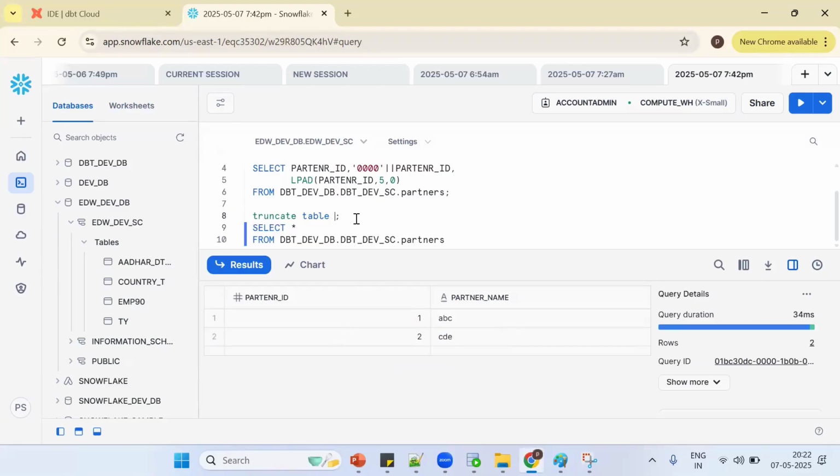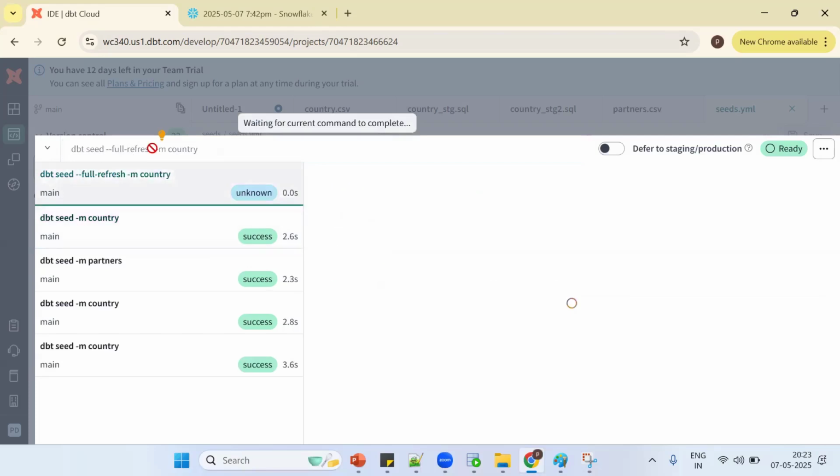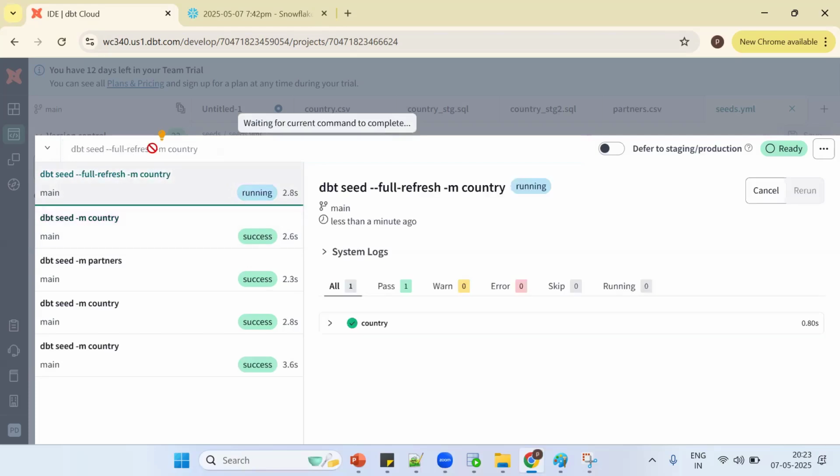Instead of doing all this, see, simple thing. The second time, truncate and insert. When you truncate and insert, data will get affected, not the definition. Now for this purpose, DBT has given a concept of what? DBT seed hyphen full hyphen refresh. So dbt seed --full-refresh -s and the seed name.